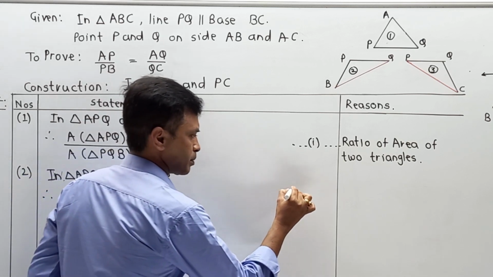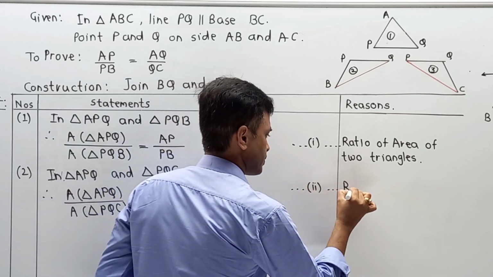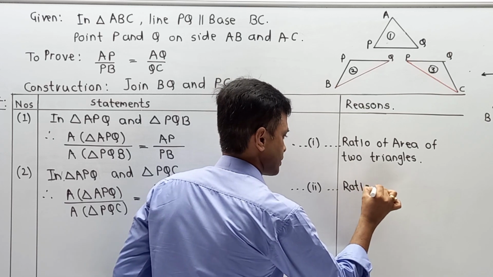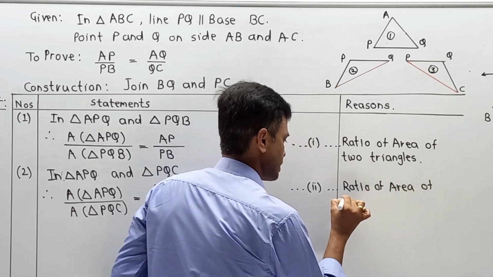I am going to give it as equation number 2, and reason same, ratio of area of two triangles.